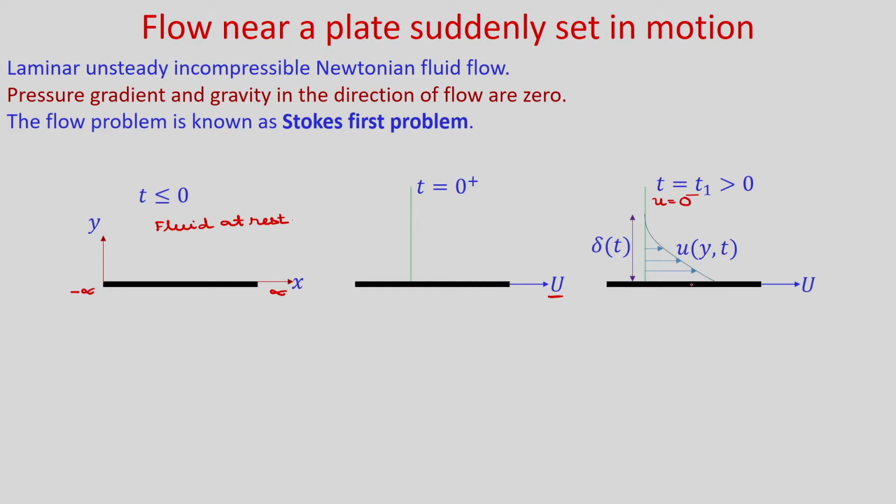As time progresses, these disturbances will propagate more inside the fluid domain, and the distance up to which the velocity has an effect inside the fluid domain, let us call delta t, which is known as the penetration depth.